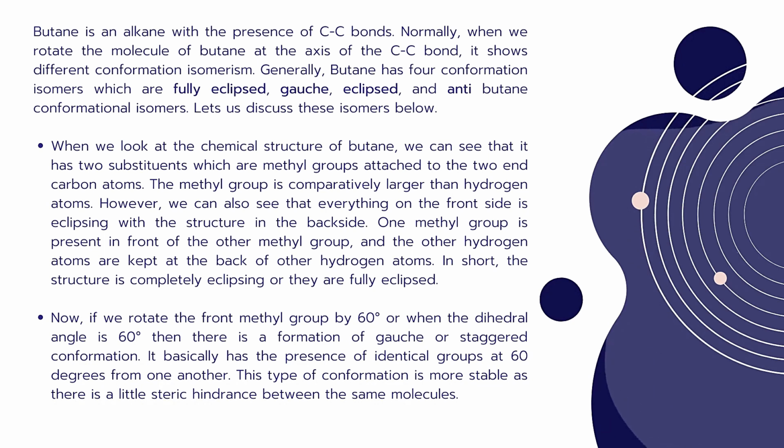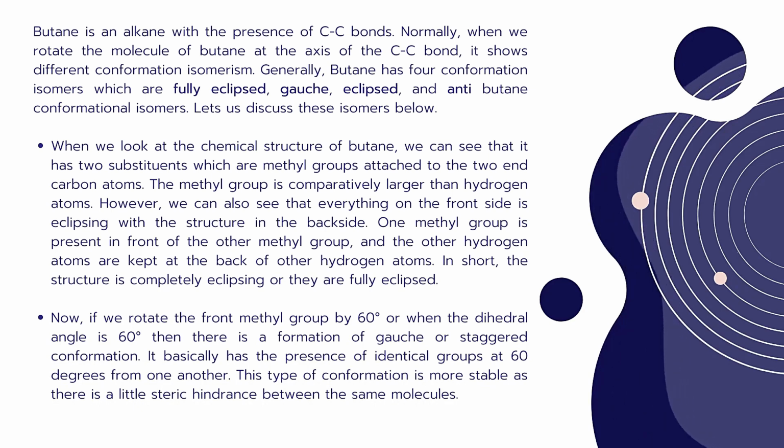When we look at the chemical structure of butane, we can see that it has 2 substituents, which are methyl groups attached to the 2 end carbon atoms. The methyl group is comparatively larger than hydrogen atoms. We can also see that everything on the front side is eclipsing with the structure on the back side. One methyl group is present in front of the other methyl group, and the hydrogen atoms are kept at the back of other hydrogen atoms. In short, the structure is completely eclipsed, or fully eclipsed.